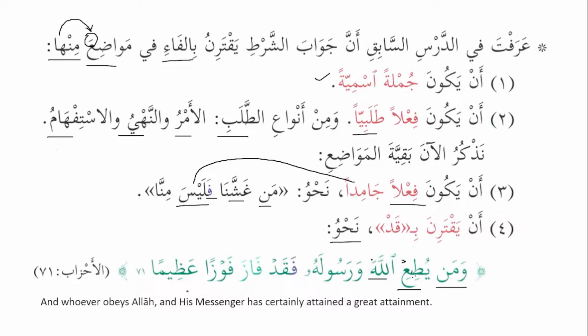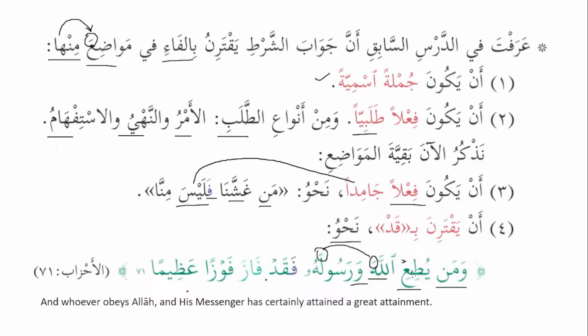So now we can see here that ismul jalala is mansub because it is in the place of maf'ul bihi. Waw is basically connecting waw. So that's why Rasul is also mansub. Why? Because both of them will have the same i'rab because they are atf wa ma'tuf. They are basically connected with waw, so both of them will have the same ending. وَمَن يُطِعِ اللَّهَ وَرَسُولَهُ فَقَدْ فَازَ فَوْزًا عَظِيمًا.